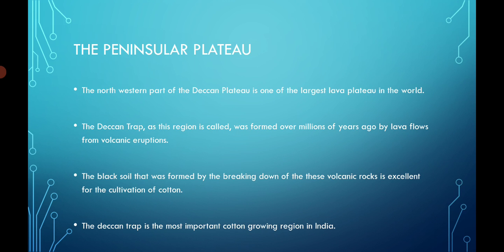and in the meantime, the land was formed, known as the Peninsular Plateau region. Here you will find the black soil, which was formed by the breaking down of volcanic rocks or lava, and it is best suited for the cultivation of cotton. The Deccan Trap is the most important cotton growing region of India.